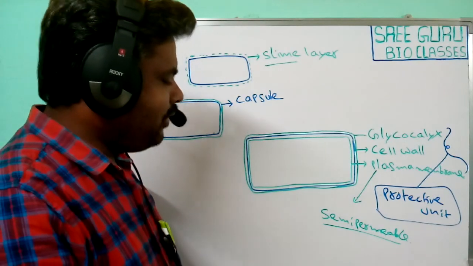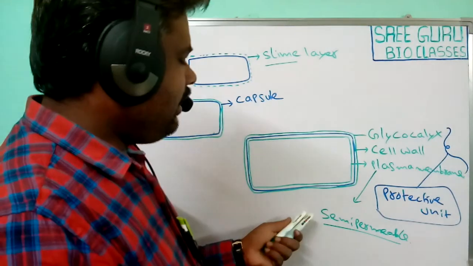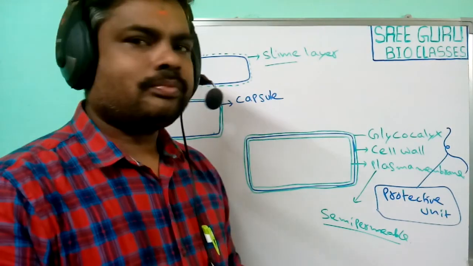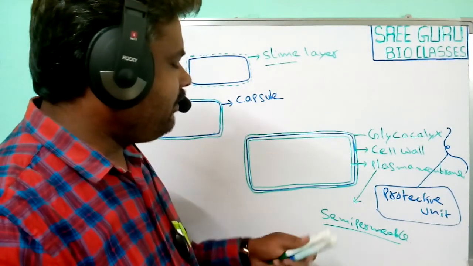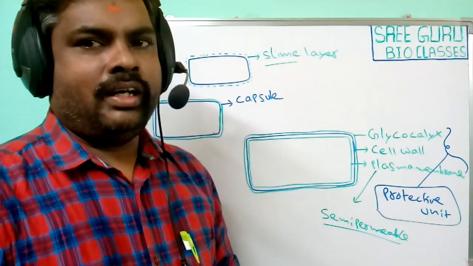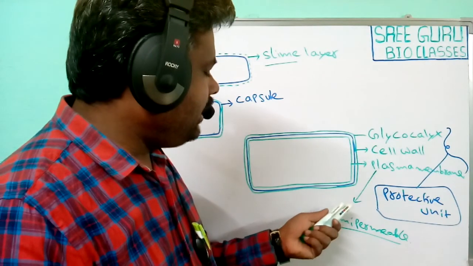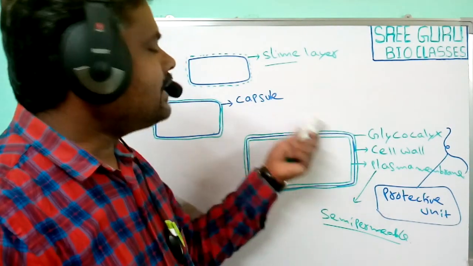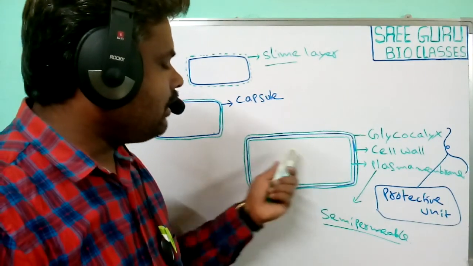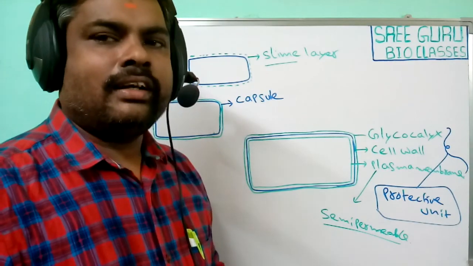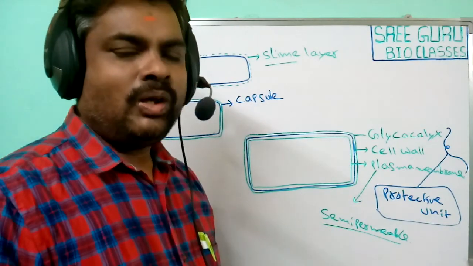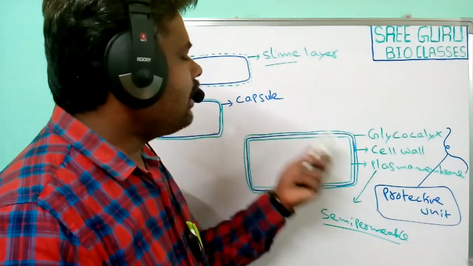Another important function of the cell membrane is that it acts as a connection between the internal content and the external environment. It receives the external signals and responds accordingly. So the plasma membrane is connected with the external world and responds to it.